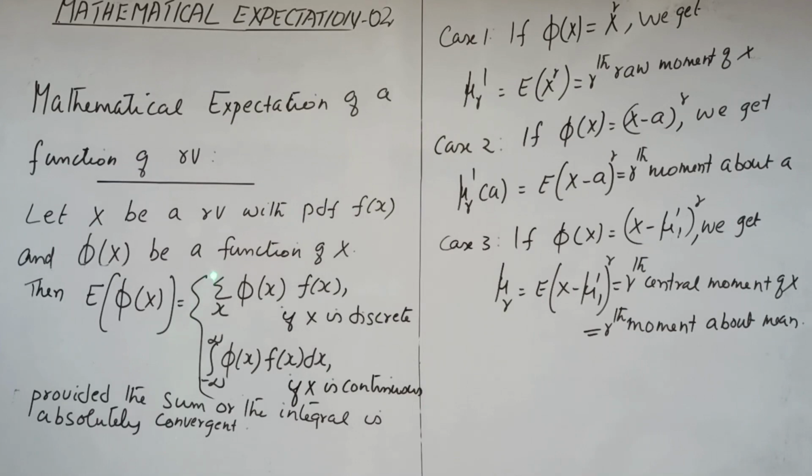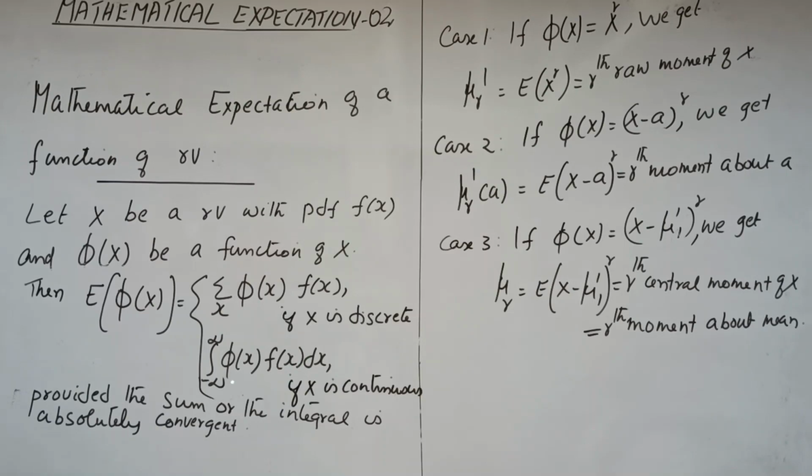It is equal to sigma over x phi of x into f of x if x is discrete. That is simply, expectation of x equal to sigma over x into f of x. And in the continuous case, it is defined as the integral from minus infinity to infinity of phi of x into f of x dx if x is continuous.